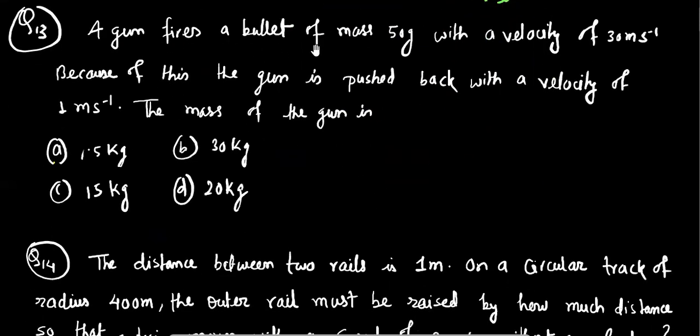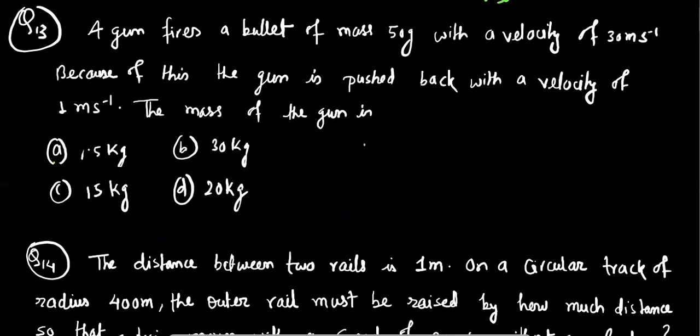Okay, so next question. A gun fires a bullet of mass 50 kg with a velocity 30 meter per second. Because of this, the gun is pushed back with a velocity of 1 meter per second, the mass of the gun. So again this question is related with the conservation of momentum.